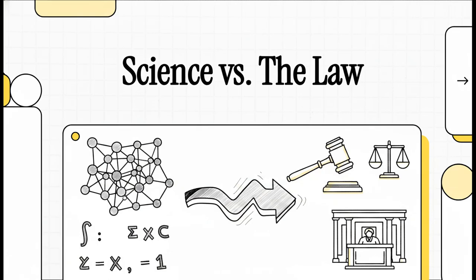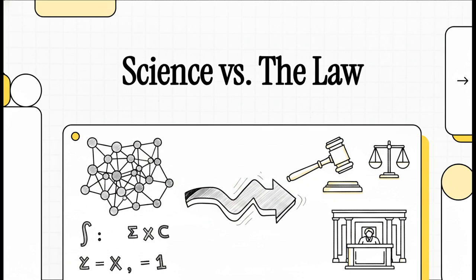Today, we're diving into something truly fascinating, a real-life collision between hard science and the legal system. We're going to look at how complex network theory, statistical physics, and computer science were literally used as a legal defense strategy. It's not every day you see complex mathematical formulas brought into a courtroom to completely deconstruct a criminal charge, right? But that is exactly what happened in the case of Dr. Chen Jingyan. We're going to unpack the science behind his defense and objectively look at how hard data was used to challenge a highly subjective legal standard.